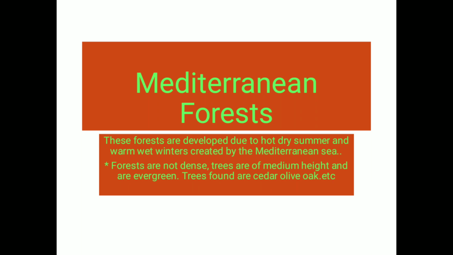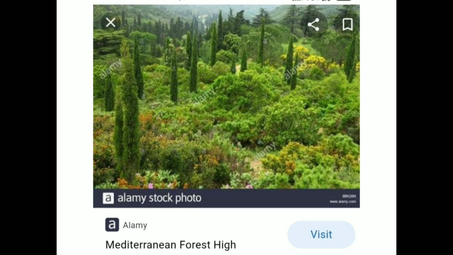This forest is not very dense, and the trees are of medium height and evergreen. Some of the places where this type of forest is found are Italy, Spain, Israel, southern France, Turkey, central Chile, California in the USA, and southwestern Australia. Some of the important trees found in this type of forest are cedar, pine, olive, and oak.